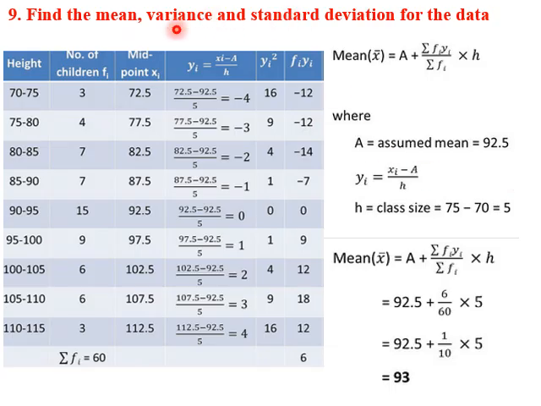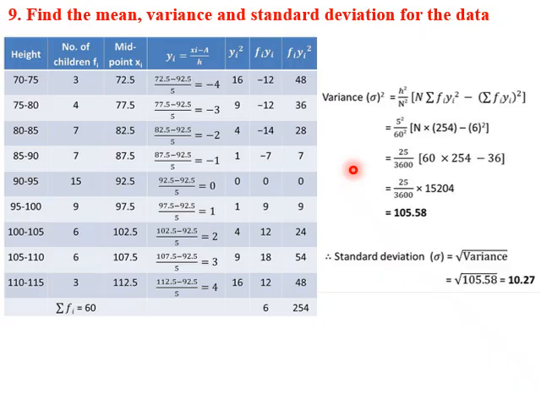Now we need to find variance and standard deviation. The formula for variance is given by h square by n square into (n into sigma fi yi square minus (sigma fi yi) square). So this is the formula when we use the shortcut method or assumed mean method. So we already computed up to here.